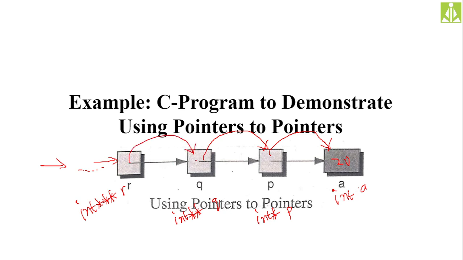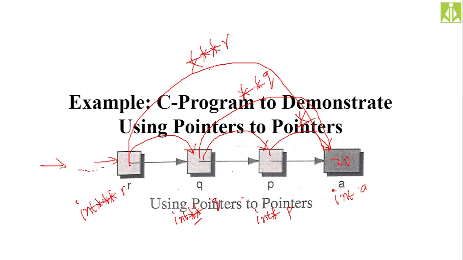But for every hop from here to here, if you consider it as one hop, you need 1 star. And from here to here, how many hops? 2 hops, so you need 2 stars. For declaration and for indirection, both, if you want to declare this Q, you need 2 stars, and to indirect the value, you have to say star star Q. From here to here, you need 3 stars, for declaration and for indirection also.